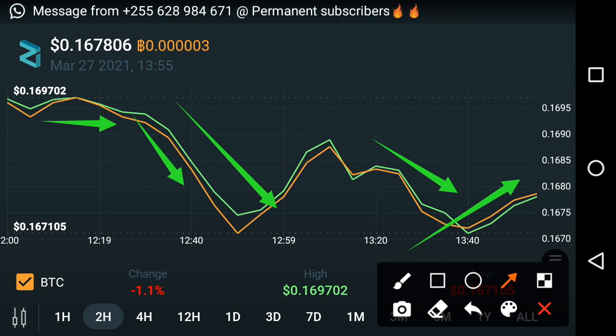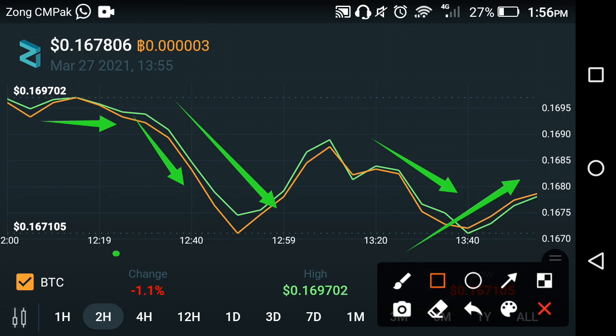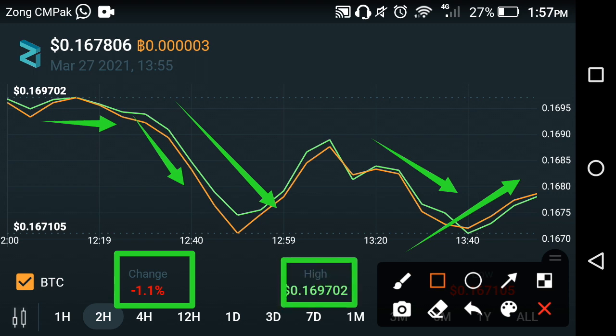As you can see here, the previous 2 hour result of Zilliqa cryptocurrency is a negative 1.1% change. The high price of Zilliqa cryptocurrency in the previous 2 hours is $0.169702. Now the current price of Zilliqa cryptocurrency is $0.167806.